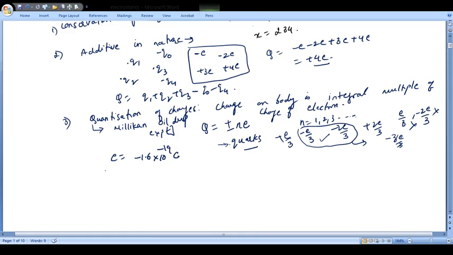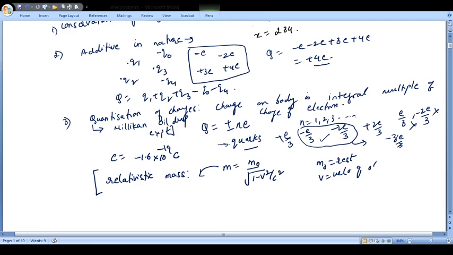Another thing, whenever we had spoken about mass, if suppose an object of mass m is moving with a very high velocity, then the relativistic mass comes into effect because this mass depends upon velocity. So relativistic mass is given by m is equal to m naught upon root of 1 minus v square upon c square, where m naught is the rest mass, m is the relativistic mass, v is the velocity of the object and c is the velocity of light.